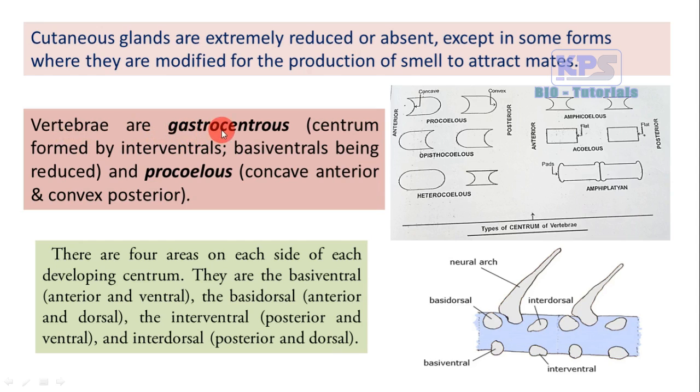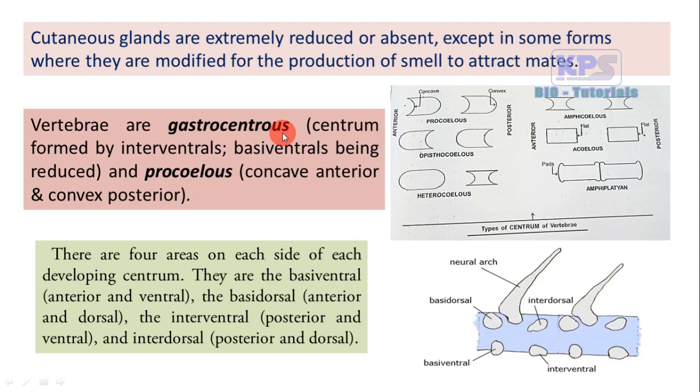Then their vertebrae are said to be gastrocentrous because their centrum is formed with interventrals and basiventrals being reduced. Such type of centrum is said to be gastrocentrum, and their centrum is procoelous because they are concave anteriorly and convex posteriorly.